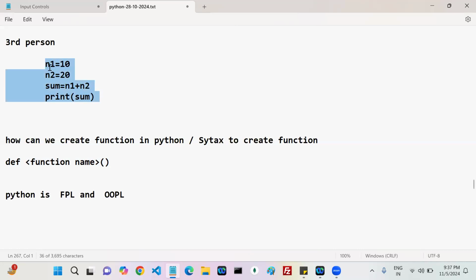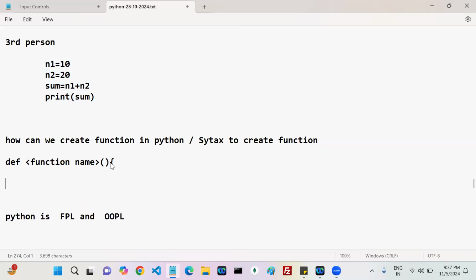Here in this case, four statements. So these four statements have to be written inside this function. Most of the programming languages use curly braces like this. Inside the curly braces you write your statements.